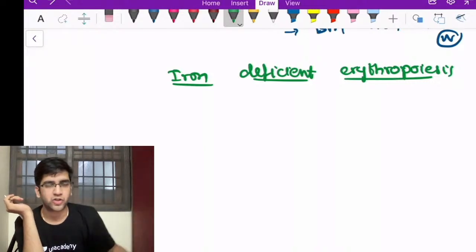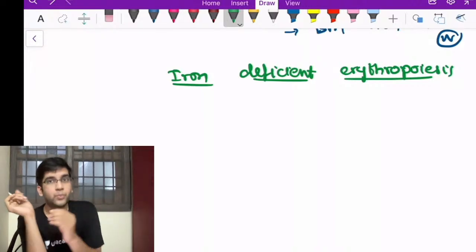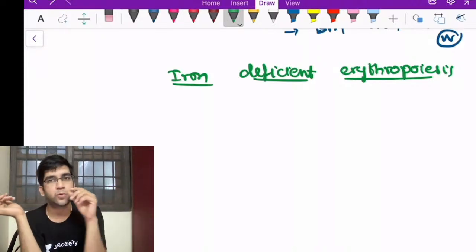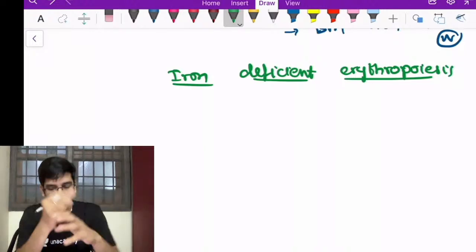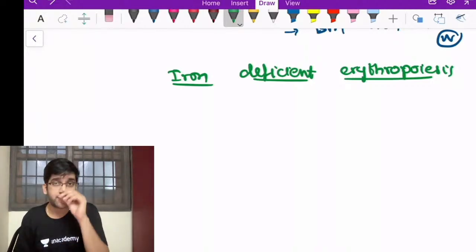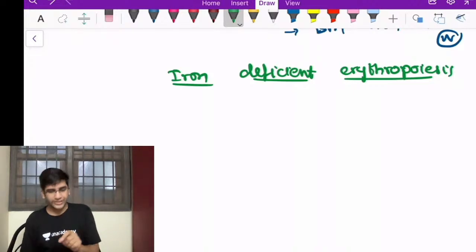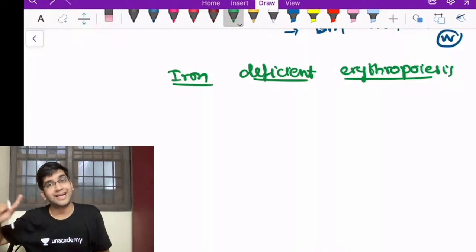Bone marrow iron stores, lost. Marrow sideroblasts, lost. Everything gone. Iron is not there in the erythroid. Can they produce a good amount of hemoglobin or heme? No. When they can't produce a good amount of hemoglobin, what will happen to RBC protoporphyrin? It will increase. So all this happened. My erythroid is in a state of, I need a little bit of iron, please give me. So what will it do? It will increase my surface transferrin receptors. So what will happen to soluble transferrin receptor? It will also increase. Whatever happens here, RBC morphology will not change. It's just iron deficient erythropoiesis. The only thing which will be normal here is RBC morphology. That changes last.